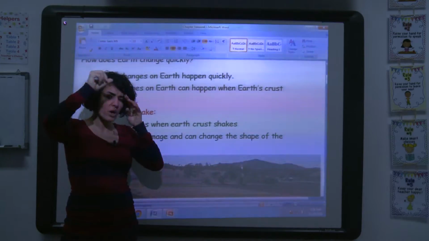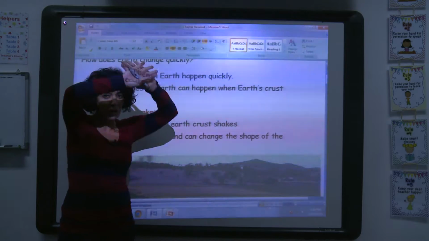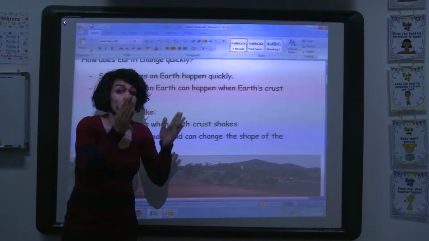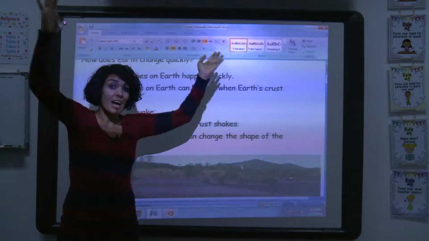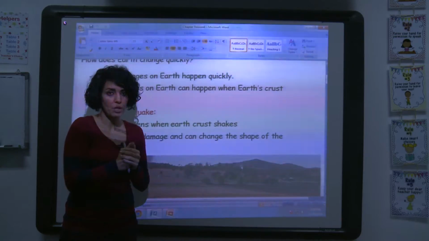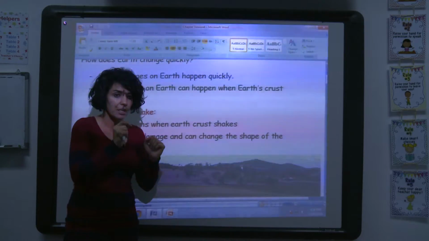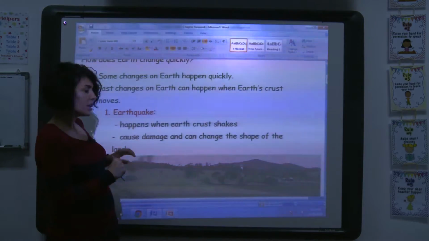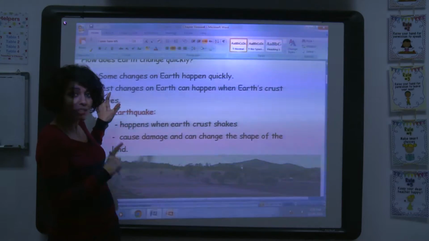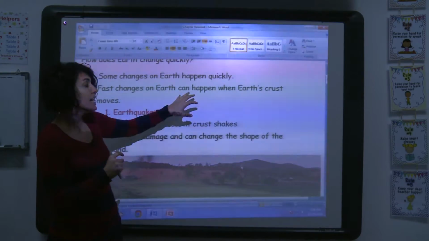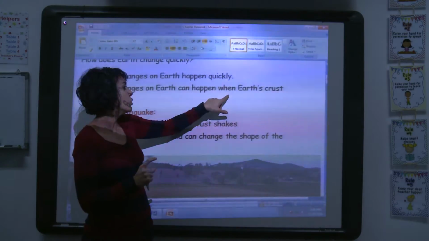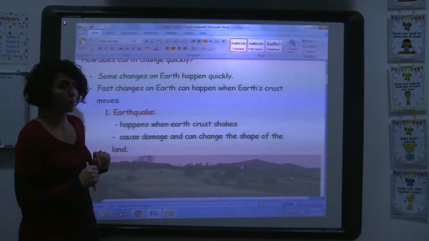I have discussed what an Earth crust is before. An Earth crust is the outer layer of Earth. When a certain move happens in the Earth's crust, an earthquake will happen. So what is an earthquake again? An earthquake is a fast change on Earth. It happens when the Earth's crust moves.